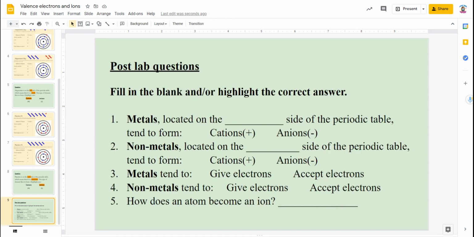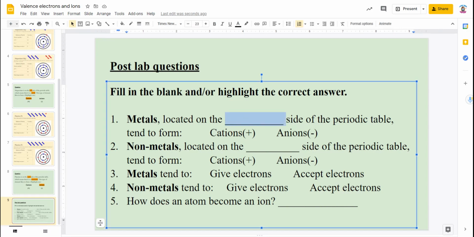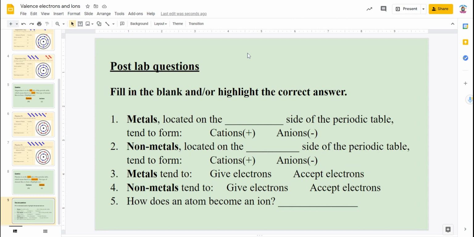The last thing that you're going to do on your own is you're going to fill in and highlight your correct answers. So you're going to fill in where there's a line and highlight when you have to choose. Okay, so highlight if you have to choose, type it if you have to fill in the line. Once you're done, make sure you hit the turn in button so that you can get credit for this activity.